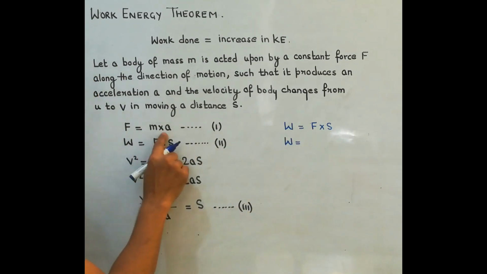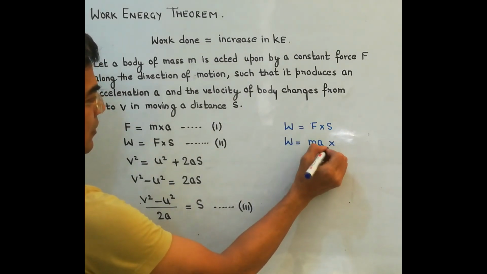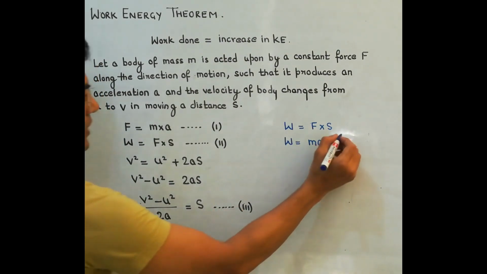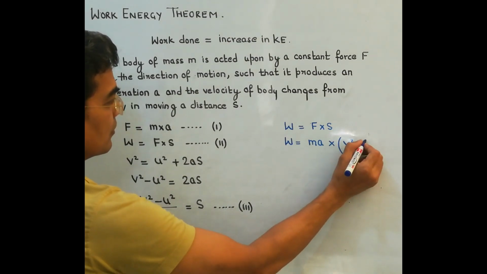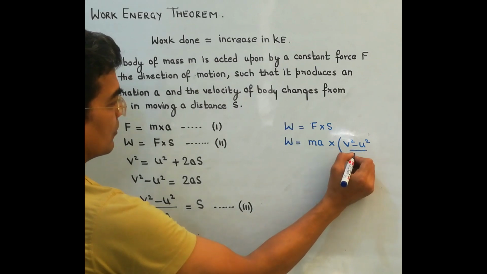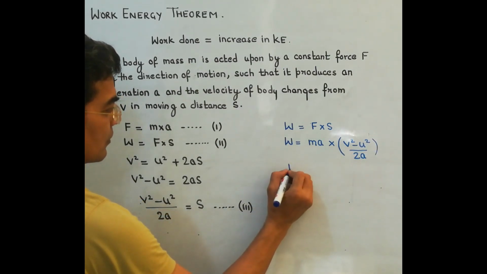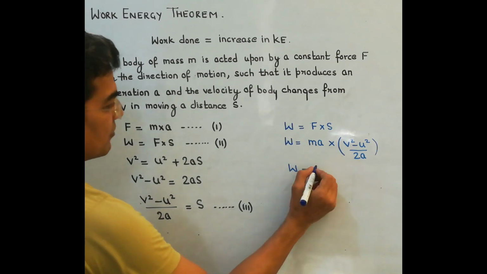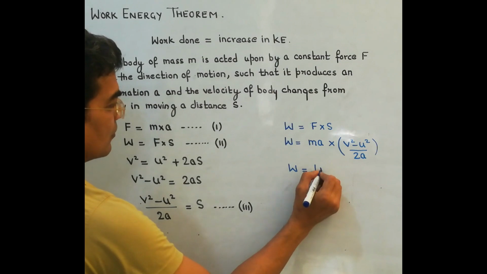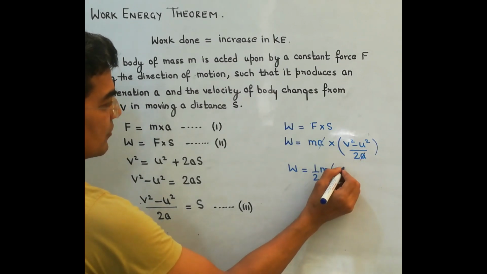Now F from the first equation, s from the third equation, so you are left with half m, because a and a will cancel out, so half m.